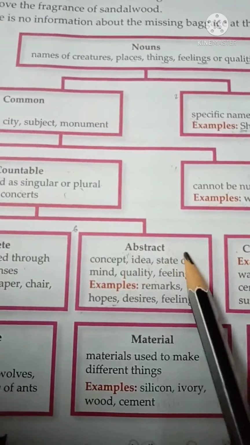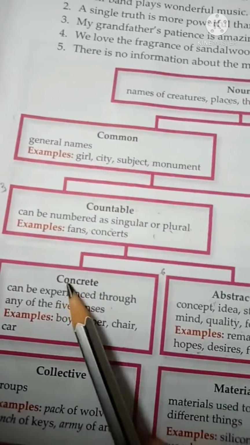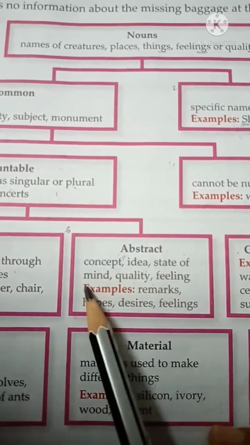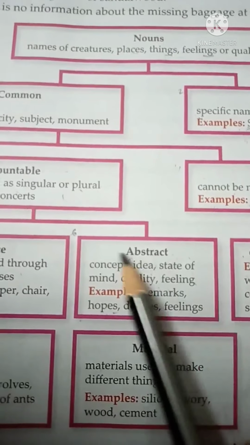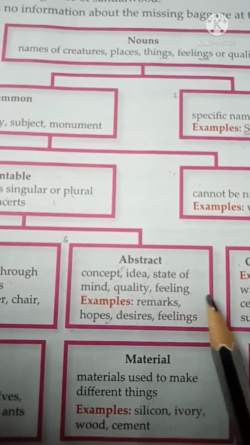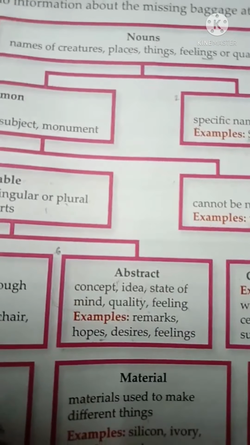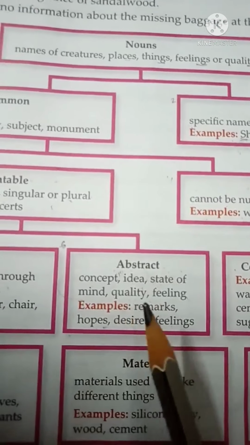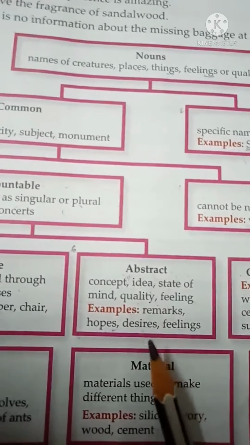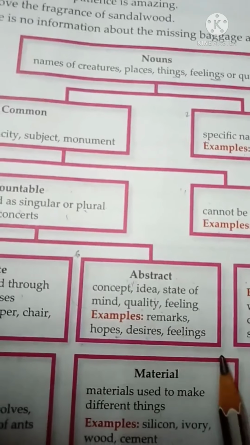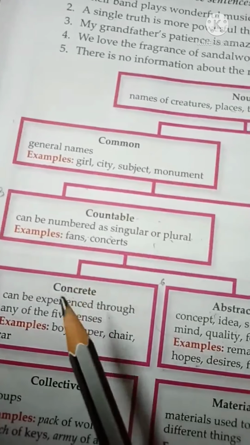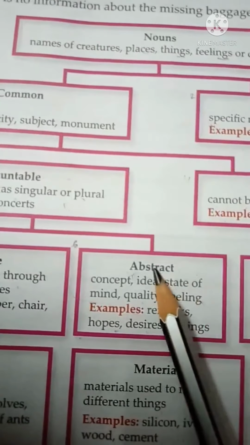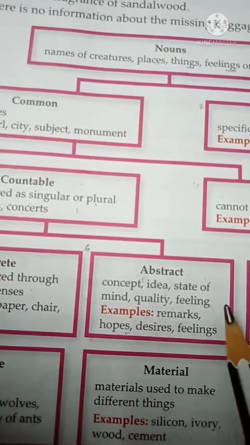Now students, abstract noun, which is the complete opposite of concrete nouns. Now let's read the definition. Concept, idea, state of mind, quality, feeling. Now what does it mean? It means that abstract nouns are words that name ideas, feelings, qualities, concepts, and they do not have their own shape or form. In concrete nouns, we have seen that they have their own shape or form. But abstract nouns, they don't have their own shape or form.